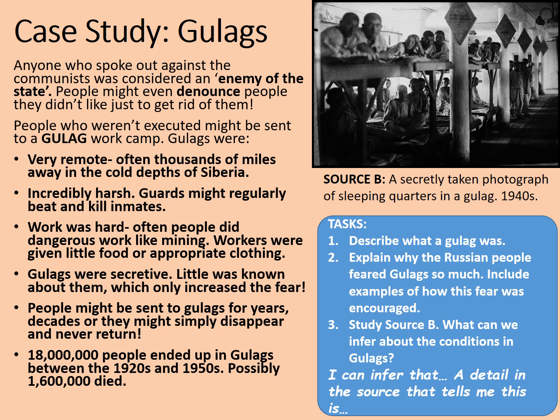Your tasks then. Firstly, describe what a Gulag was. Secondly, explain why the Russian people feared Gulags so much. Include examples of how this fear was encouraged. And then, like we did before, study source B. What can we infer about conditions in the Gulags? Again, you can use the writing frame on the screen if necessary. About 10 minutes on that maximum. Pause the video while you complete that task.